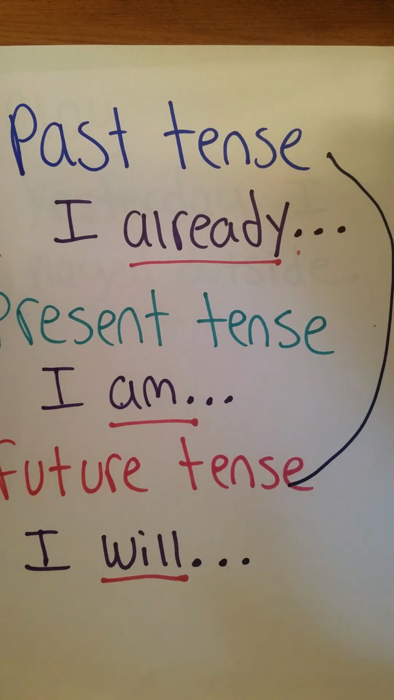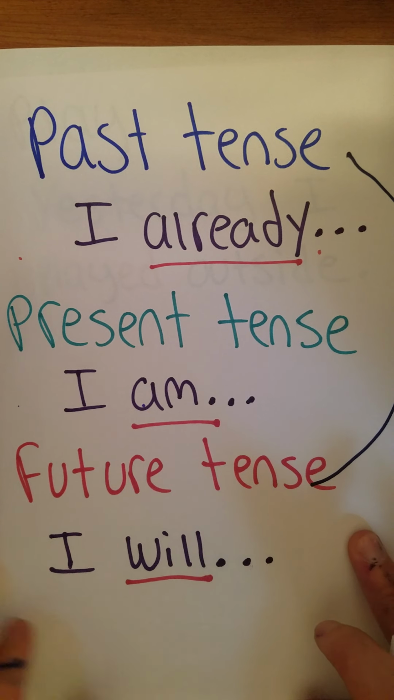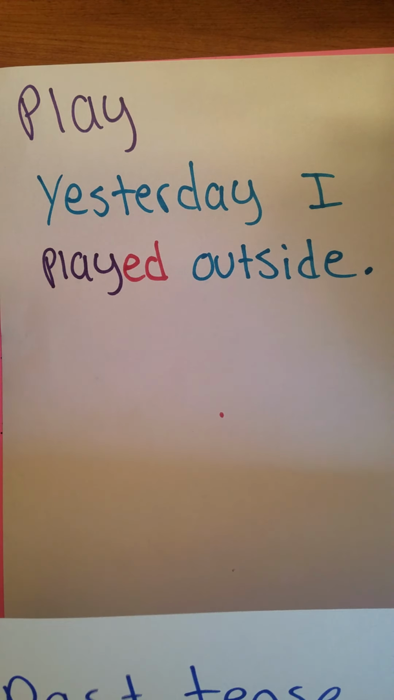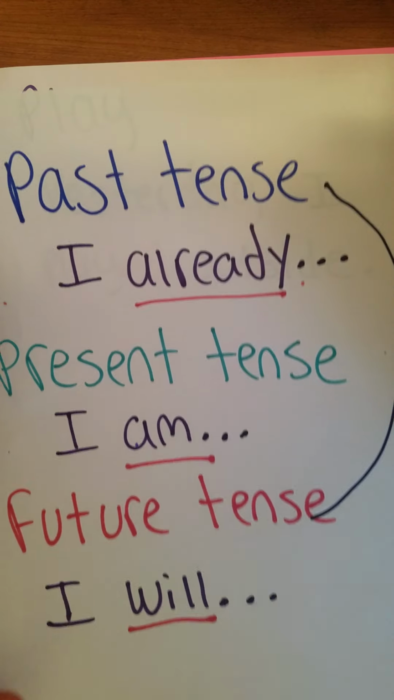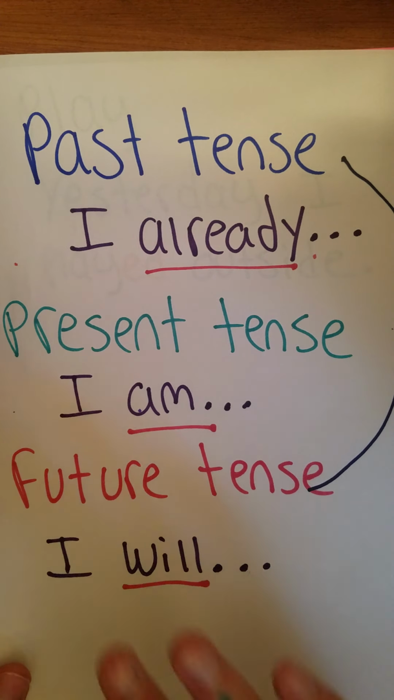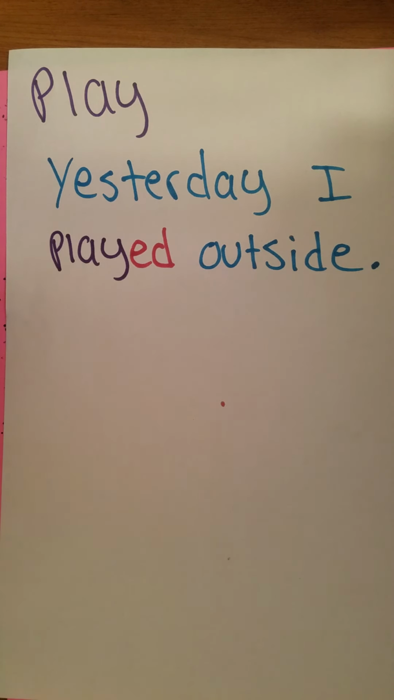But now in this sentence with the ED, played, let's take a look at which tense it should be. Yesterday I played outside. Is that past tense, it already happened, present tense, happening right now, or future tense, hasn't happened yet? Which tense is this sentence written in? Yesterday, I played outside. Past tense, present tense, or future tense?